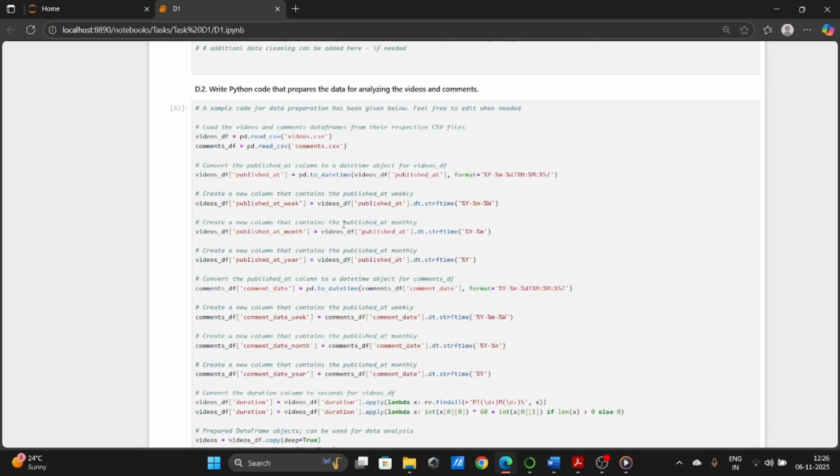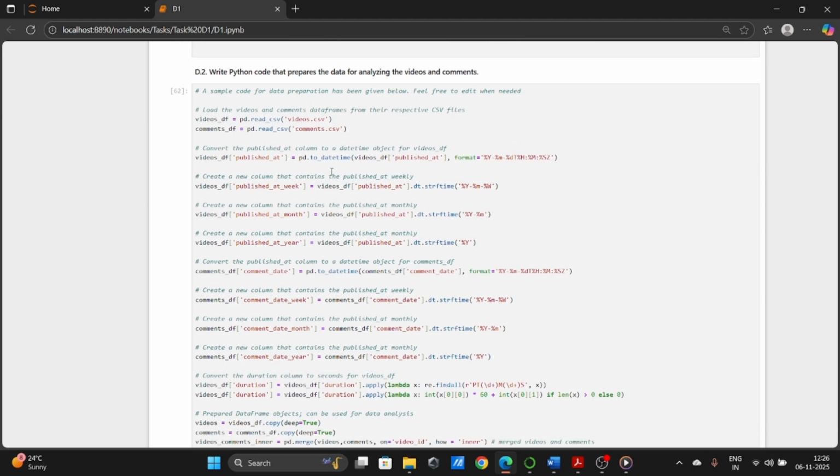And here were some preprocessing changes which I also executed. In the video CSV the published at column was changed into date time, and I have also created three new columns: published at week, published at month, and published at year. And in the comment CSV, the comment date was also changed into date time data type from string, and I also created three new columns: comment date week, comment date month, and comment date year.